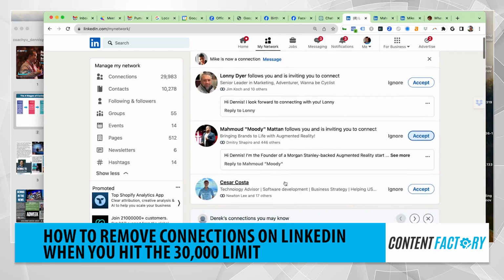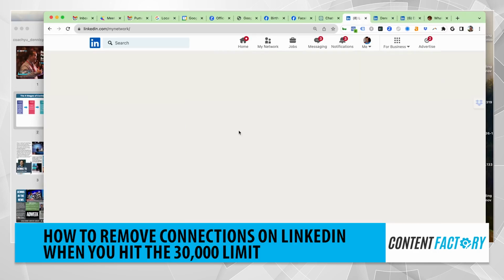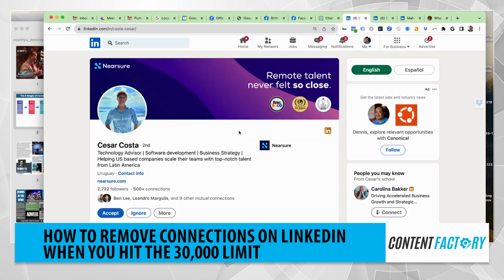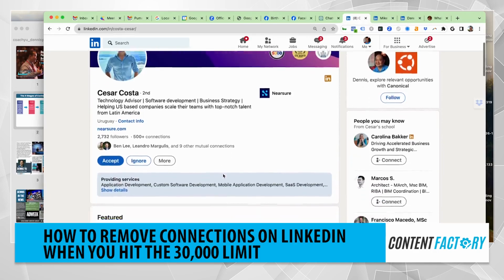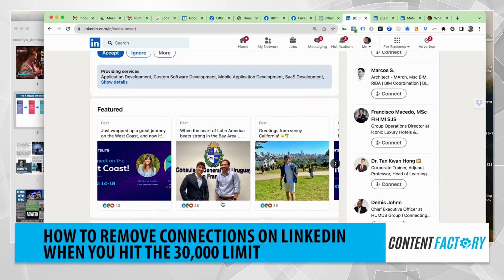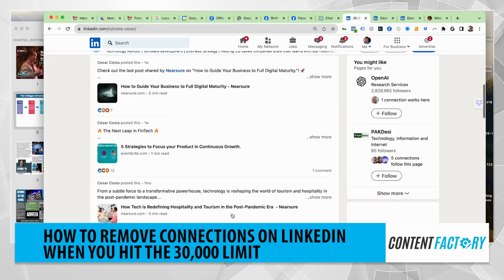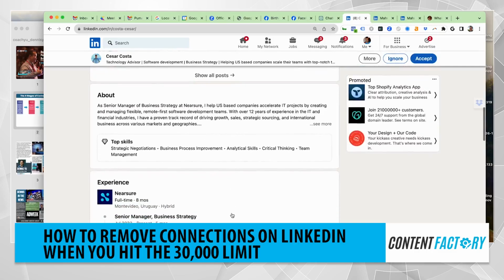Technology advisor, software development. This is a maybe, so we'll look at the profile. If they're in sales and they're going to send you that automatic, hey, we should connect message, then I'm going to say no to that. This is maybe. Let's see. He's got a reasonable amount of engagement, and it doesn't look like he's just pure promoting. So maybe. Senior manager of business strategy. I help companies accelerate their. Okay. So here he's actually a sales guy.